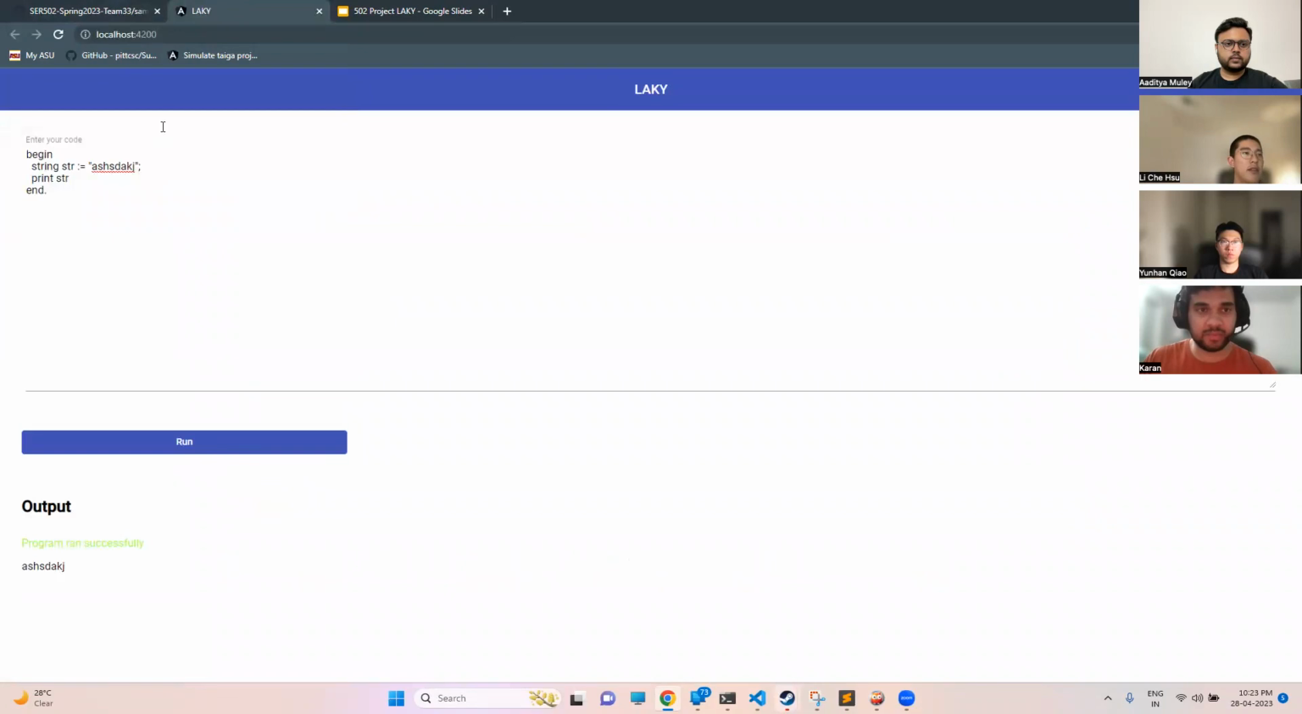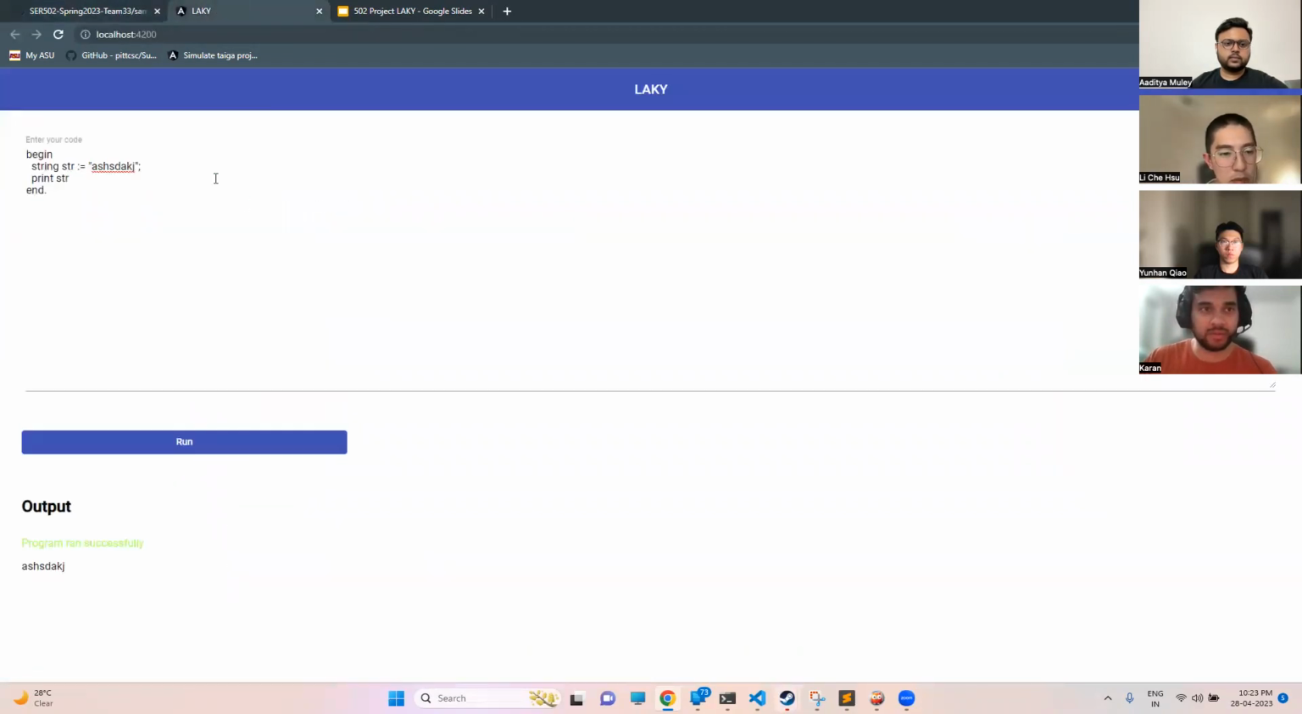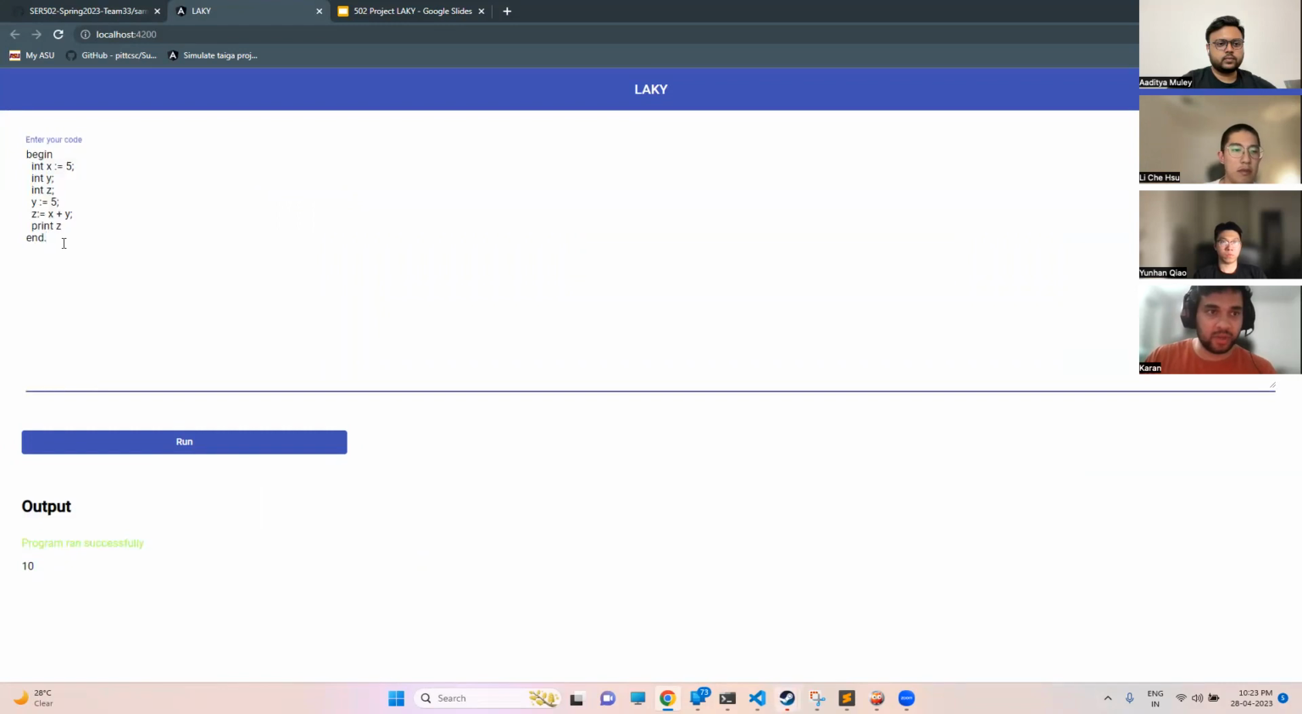So we are picking our sample programs from our GitHub repository, which we have typed in the data folder. I'll just paste it here and run. Upon running the program, we directly get the output of wherever the print statement is. Since we are printing Z, we are able to see the output Z. Also, as of now, the UI is quite simple, and in most cases, you will need to add spaces here and there. Otherwise, there might be some issues.